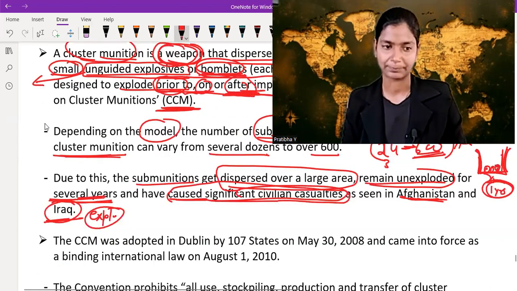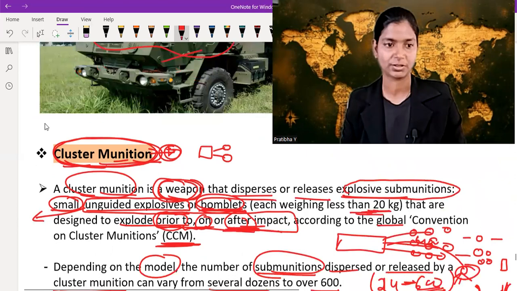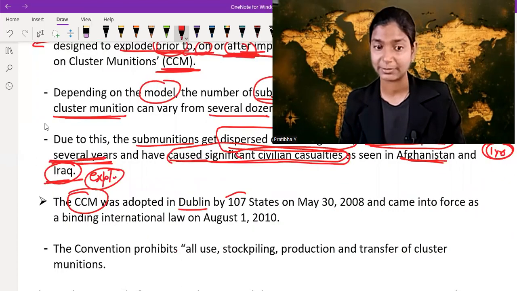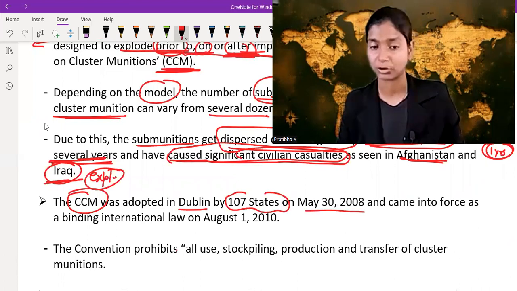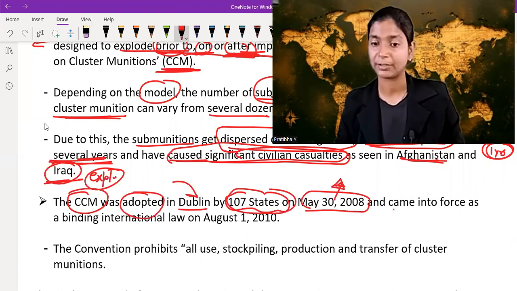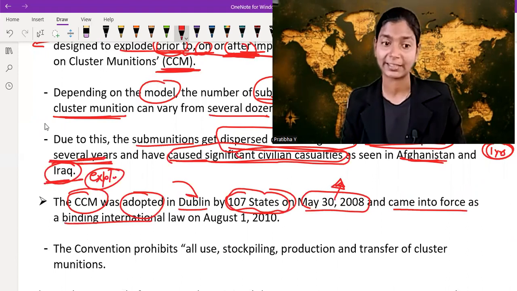So the CCM, the Convention on Cluster Munitions, was adopted in Dublin by 107 states on May 30, 2008, and came into force as binding international law in August 2010.